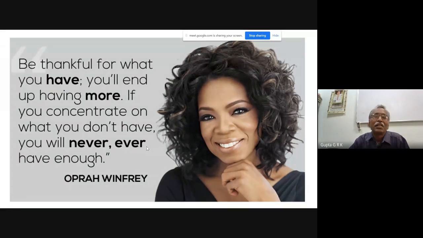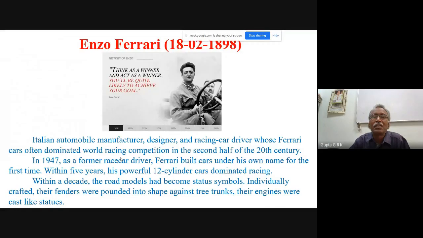In 1947, as a former race car driver, Ferrari built cars under his own name for the first time. Within 5 years, his powerful 12-cylinder cars dominated racing. Within a decade, the road models had become status symbols. Individually crafted, their fenders were pounded into shape against tree trunks. Their engines were cast like statues.